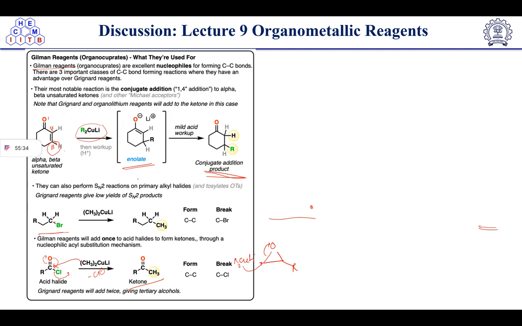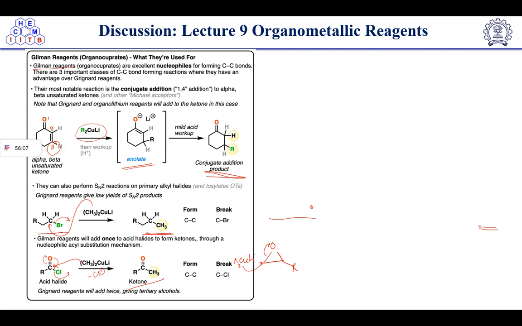They can also perform SN2 reaction on primary alkyl halides, where the Grignard reagent gives low yield. In this case, it attacks the alkyl halide and results in the formation of an alkane. This gives a good yield because of the SN2 reaction, where bond breaking and bond making take place simultaneously.